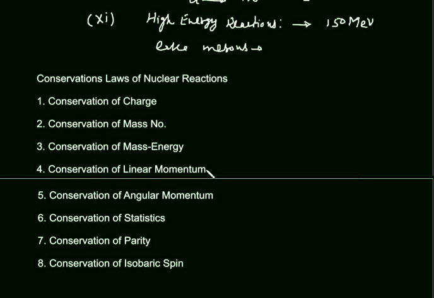We know that a nuclear reaction is an internal process. There are no external forces on a nuclear reaction. So the linear momentum will remain conserved in a nuclear reaction. The linear momentum of reactant will be equal to the linear momentum of product.